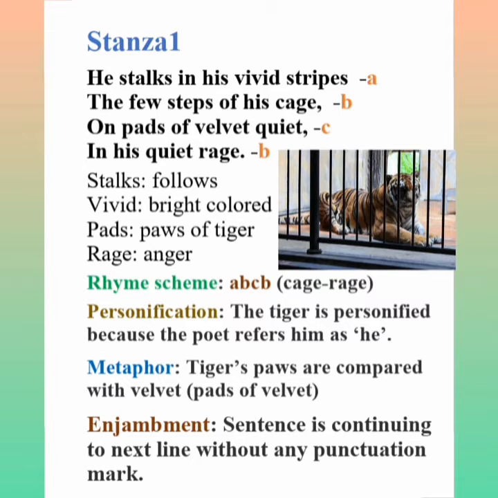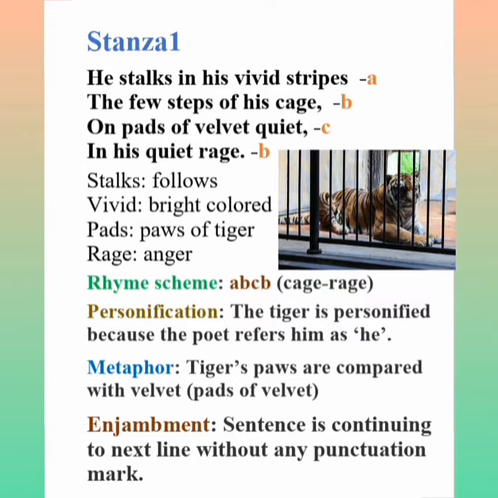So one cannot hear the footsteps because he has very soft feet, and the soft feet are compared to what? Velvet, because of which there is no sound of the tiger's footsteps. Then the tiger tries to control his anger by quietly walking in the limited area of his cage. He's angry. Why is it angry? Because it is not free.